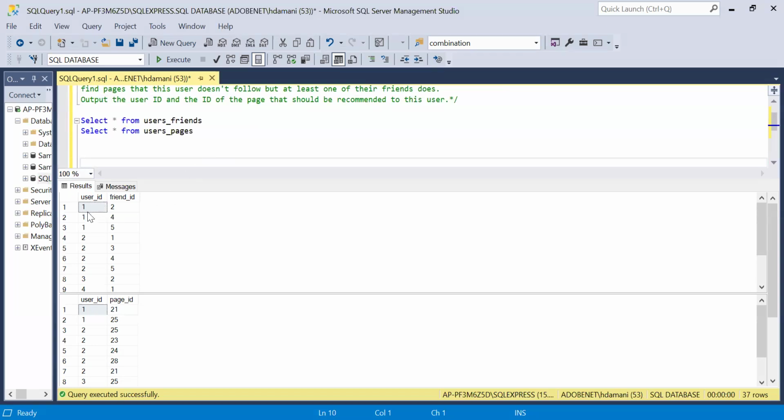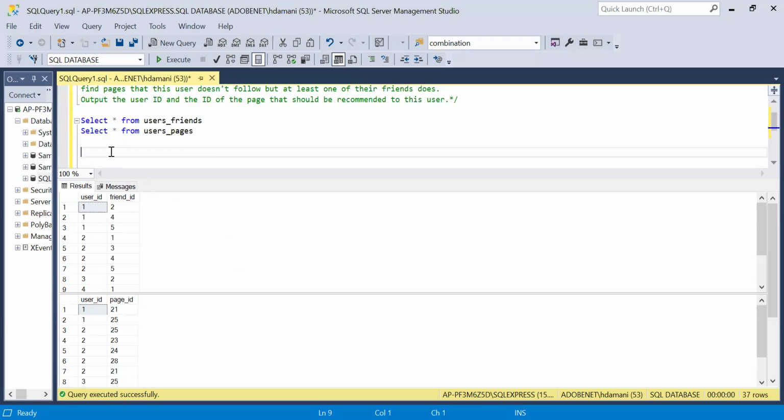The information of the page ID, or the pages a particular user follows, is available in the second table. The information at the friend ID level is available in the first table. So for sure, what we have to do is join these two tables.